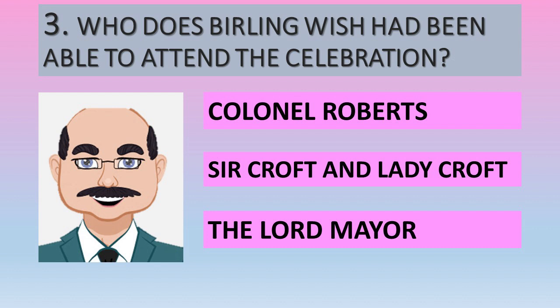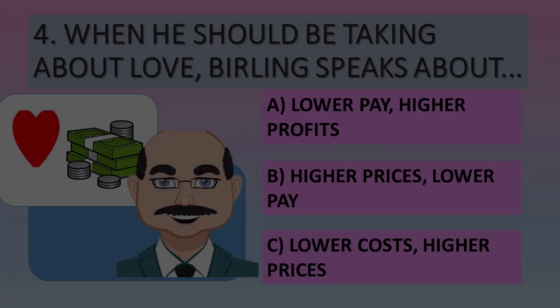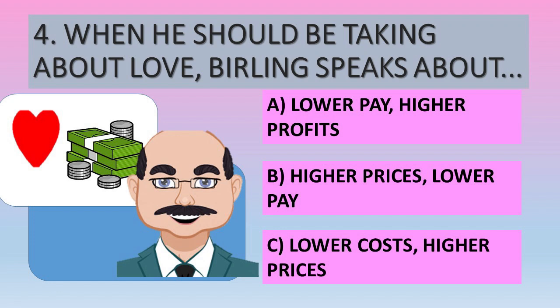Is it A, Colonel Roberts? Is it B, Sir Croft and Lady Croft? Or is it C, the Lord Mayor? Question number 4. When he should be talking about love, Birling speaks about A, lower pay, higher profits. B, higher prices, lower pay. Or is it C, lower costs, higher prices?